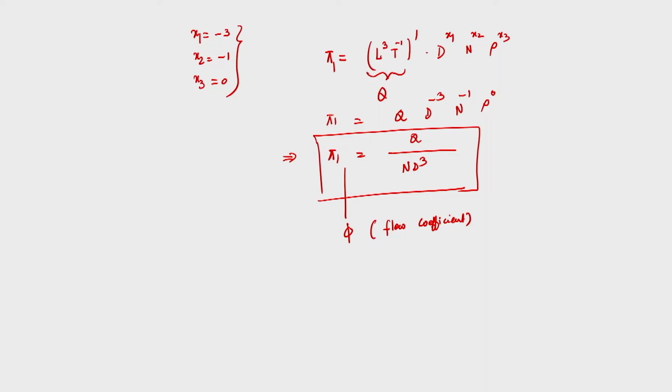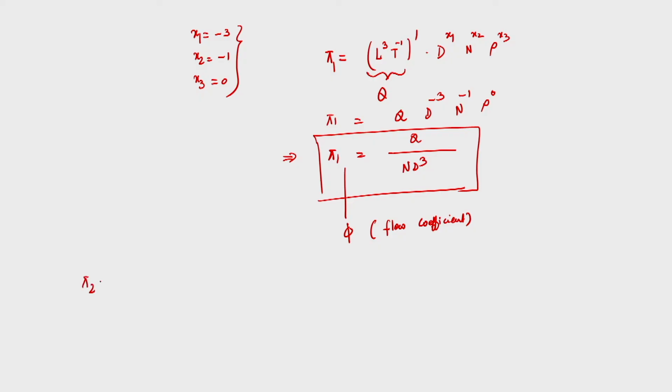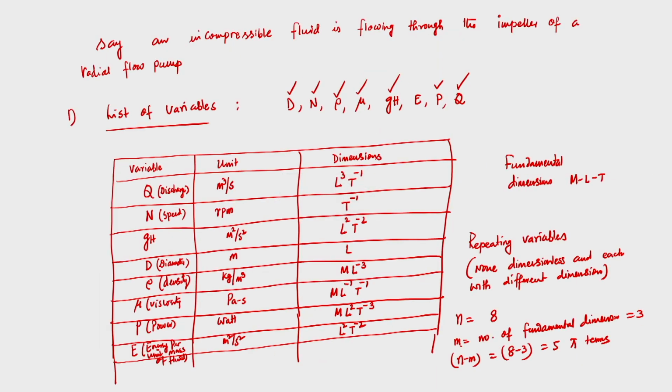For the second pi term, I am not going to explain each and every step in detail again. Let us say the second pi term is pi 2. If I go to my previous slide, we have taken Q, D, N, rho as the repeating variables, so we can take g into h.